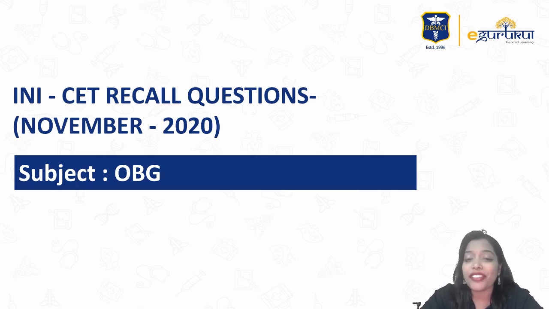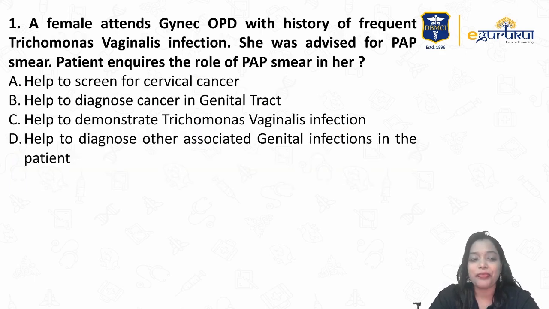So OBG is always a highly scoring subject. So 1 or 2 googlies, don't bother. But if you are having 15 or 20 questions, try to score max out of max in OBG, right? And as you have time till March, you can revise and make it the strongest subject. With my simple concepts, I think it is very easy to retain the subject and reproduce it back. Keep practicing more and more MCQs, and at any point of time, if you have any queries, I'm always there to help you all, right? So with this, let's start with the session.